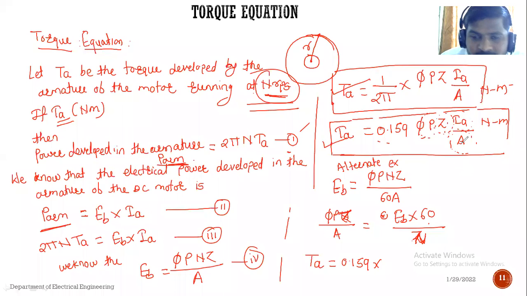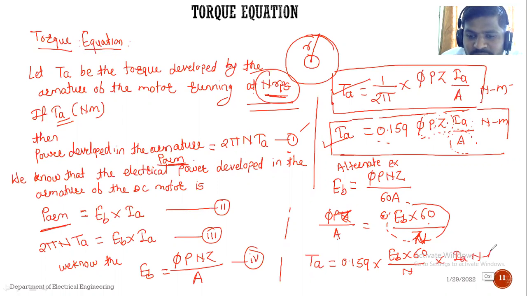5pz divided by a याच्या ठिकाणी मी व्हॅल्यू काय पुट करू शकतो? eb into 60 divided by n पुट करू शकतो का? Yes, sir. Okay, so I will put that eb into 60 divided by n. It can be putted instead of 5pz divided by a. So I will put here eb into 60 divided by n into ia.